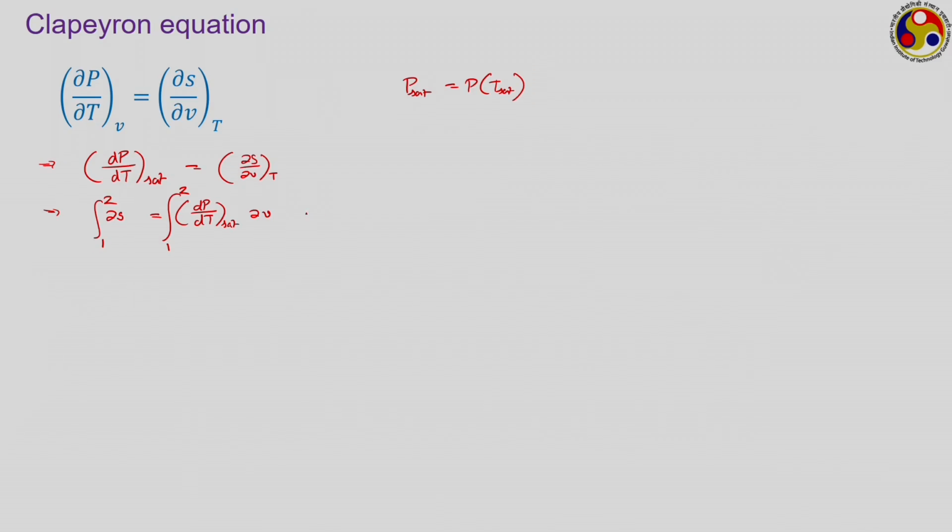So, we can then write this as S2 minus S1, which as per our notation is S12, is equal to dp dt saturation, because this does not depend on the volume, into V2 minus V1, or V12. S12 by V12 is the slope of the curve.